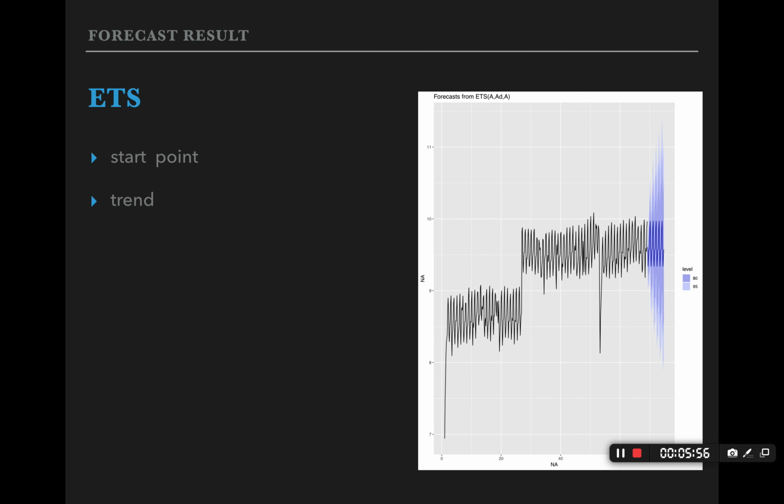For the ETS model, the forecast result seems really reasonable, but less fluctuating than the same period of 2016. So I think that is a deficit of this model.